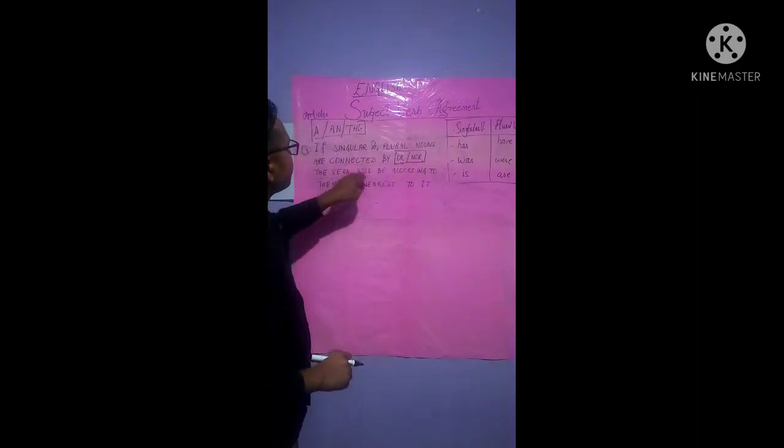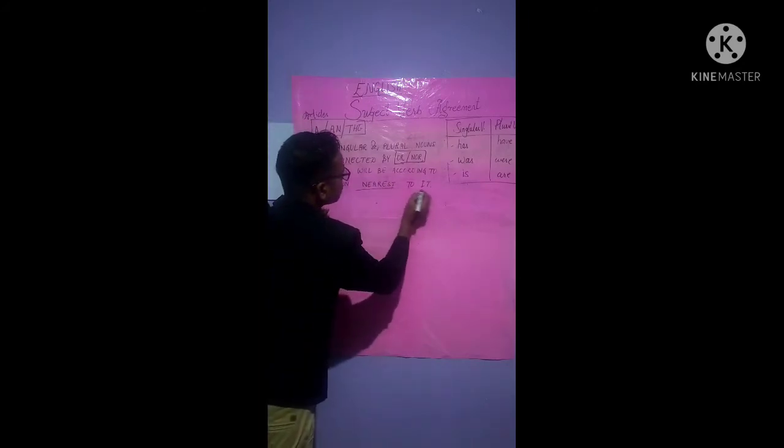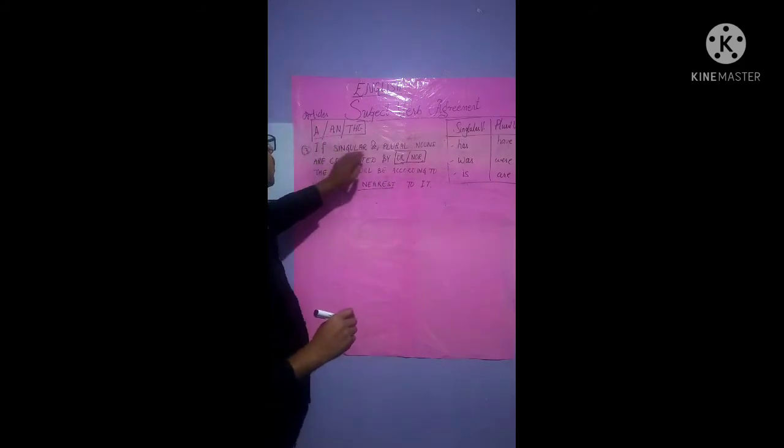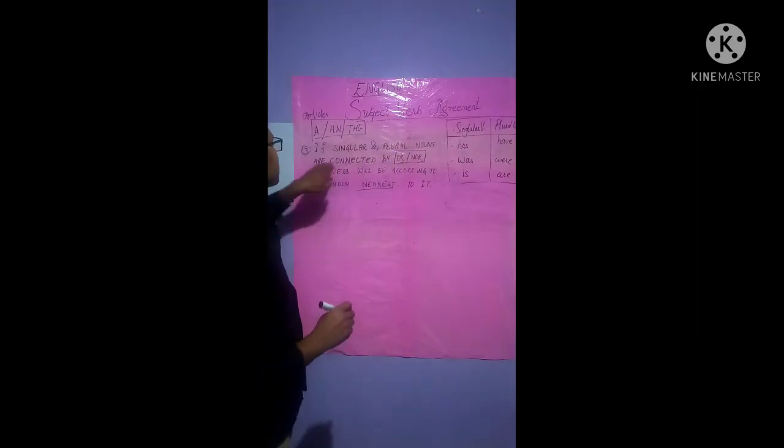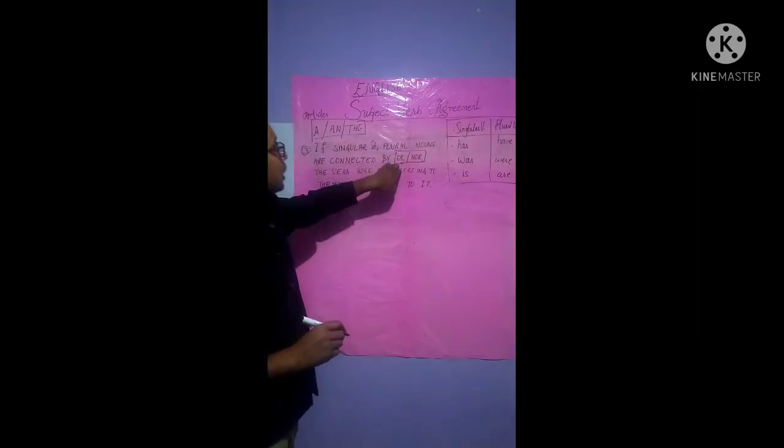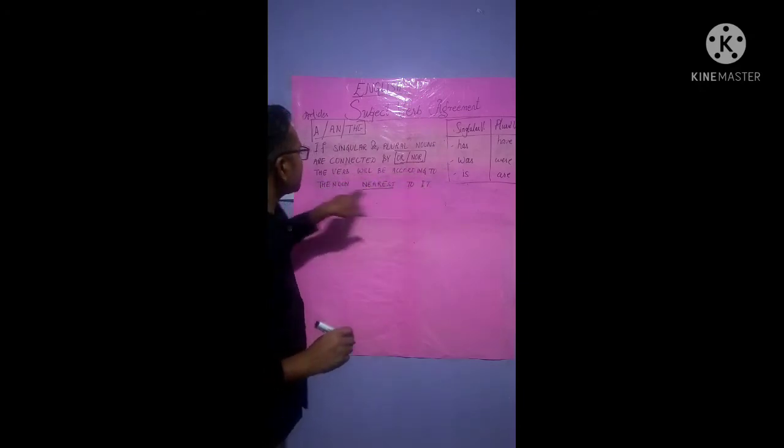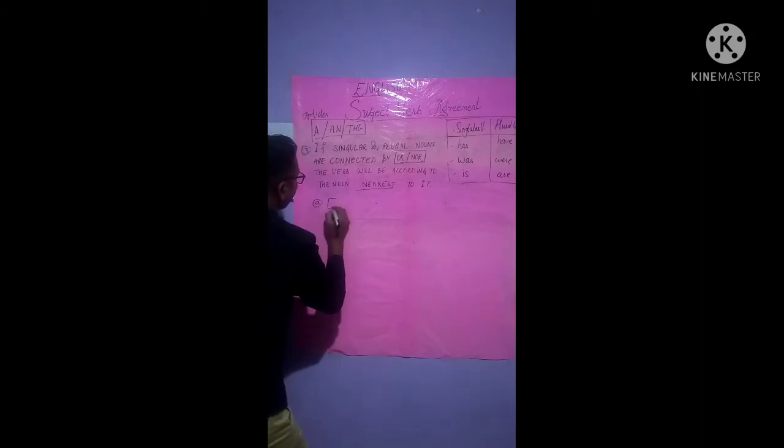Or and nor, the verb will be according to the noun nearest to it. All right. Example will be, see, either